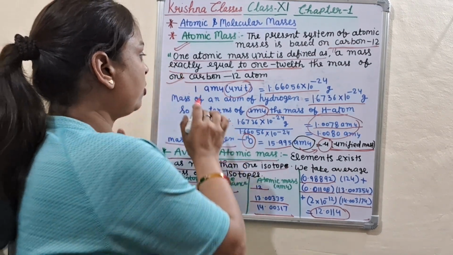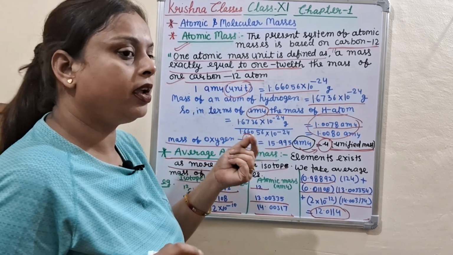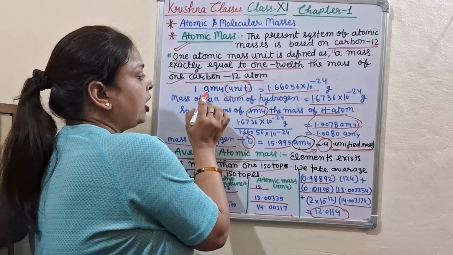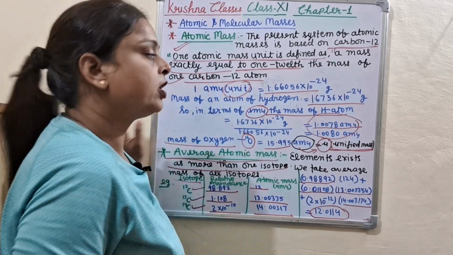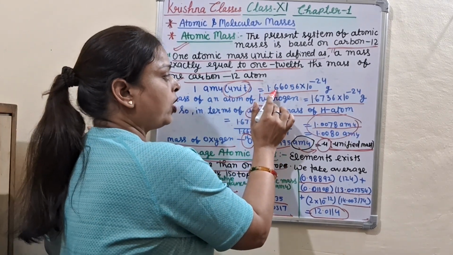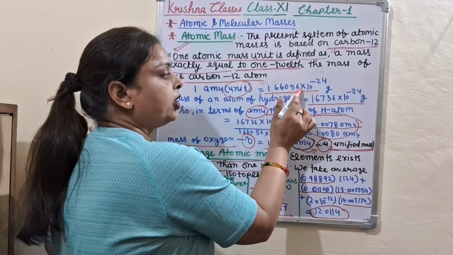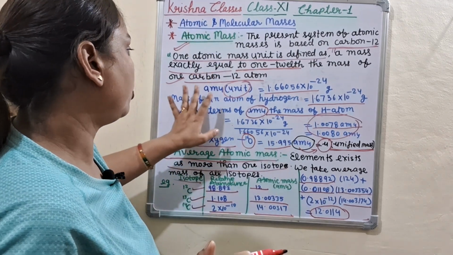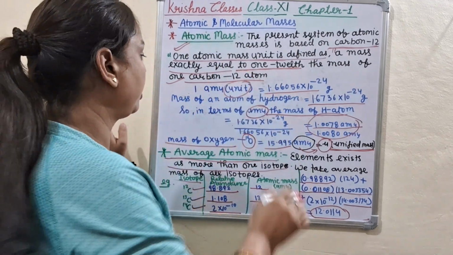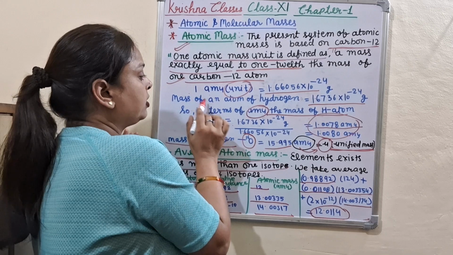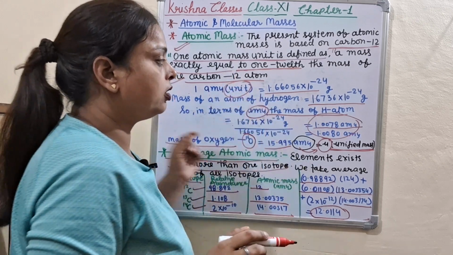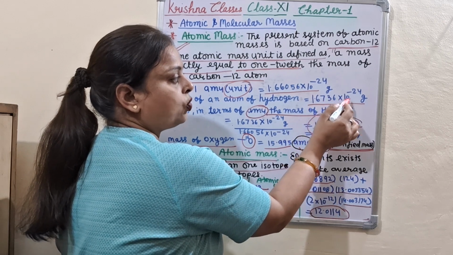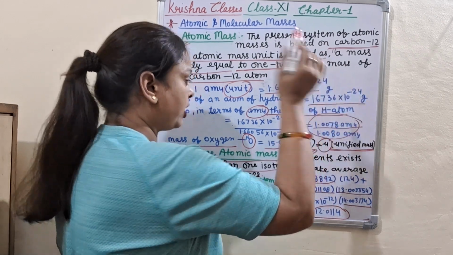And look here, 1 AMU. AMU is the unit. The full form of AMU is atomic mass unit, which is equal to 1.66056 into 10 to power minus 24 gram. Then the mass of an atom of hydrogen is 1.6736 into 10 to power minus 24 gram.